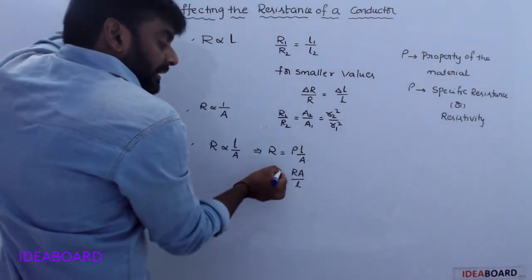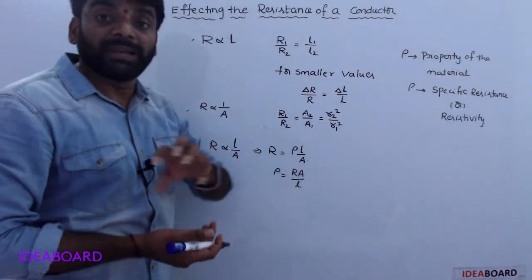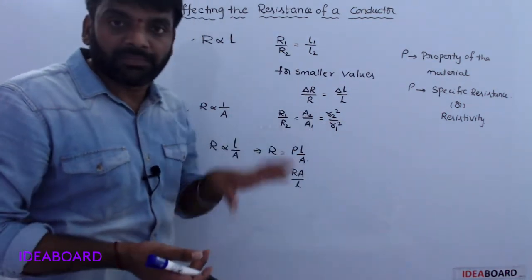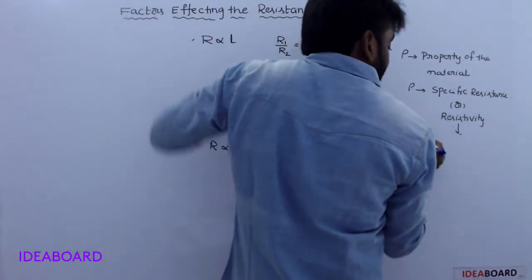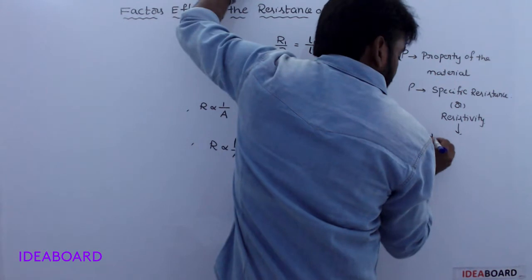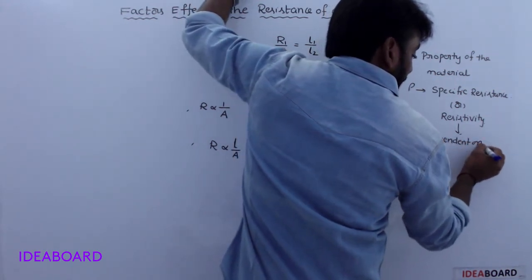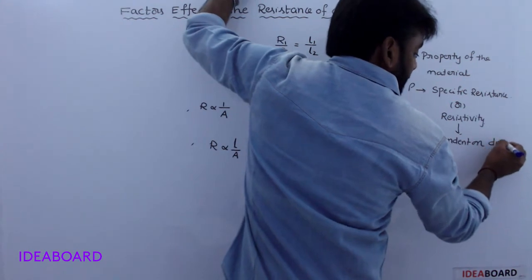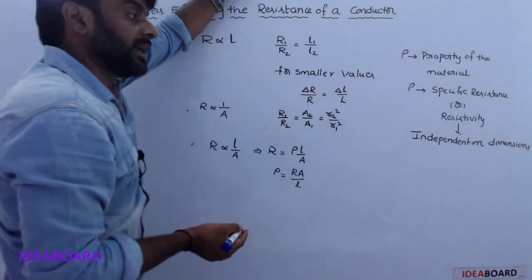See, resistivity is independent of dimensions because it is the property of the material. Okay, resistivity is independent of dimensions.